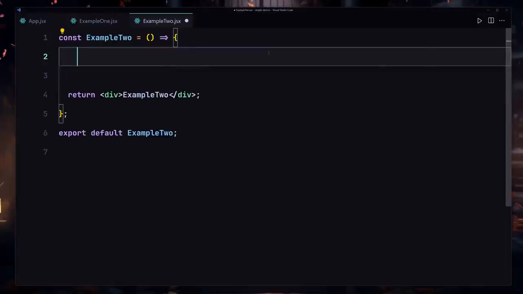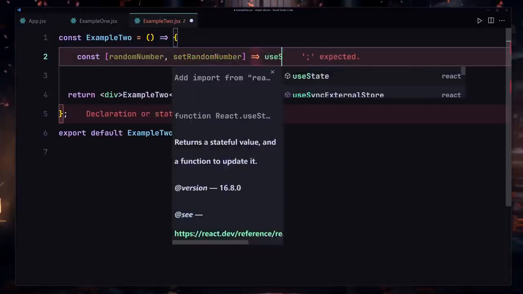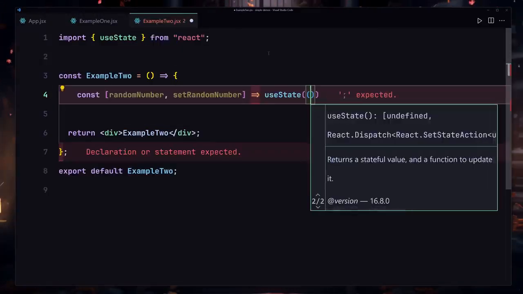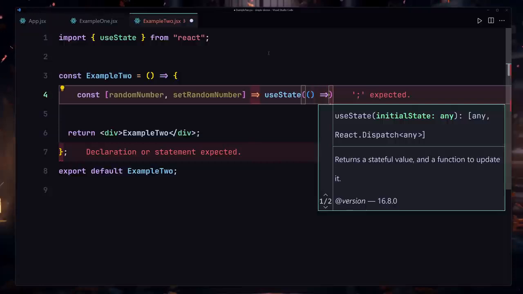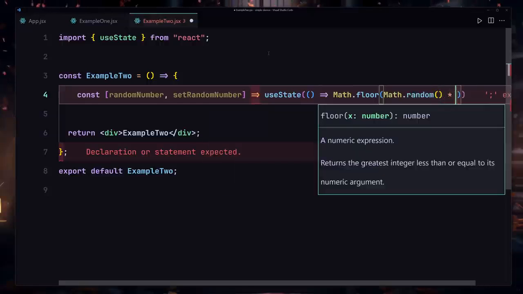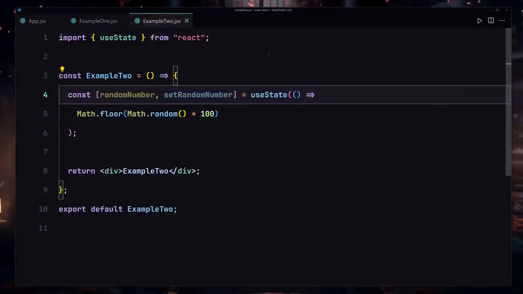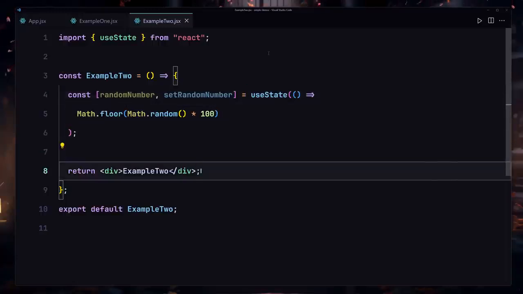So now the first thing that I want to do is create my random number. So I'll use randomNumber and setRandomNumber, which is going to be equal to useState once again. And for the initial value, we're going to be passing this callback function right here. Inside this callback function, I'll just use Math.floor, and here I'm going to also provide Math.random, and then times 100 would be fine. So it's going to give us a random number whenever this component first renders.